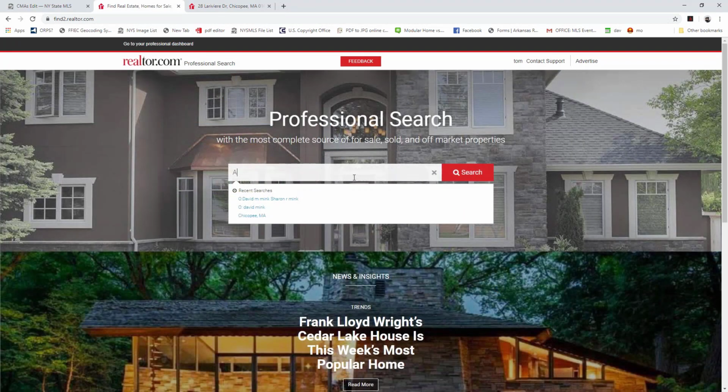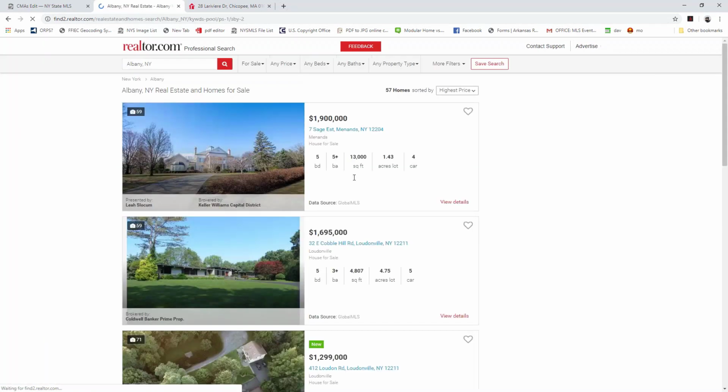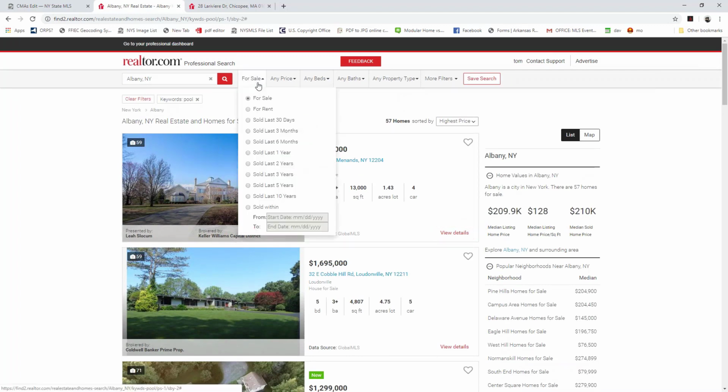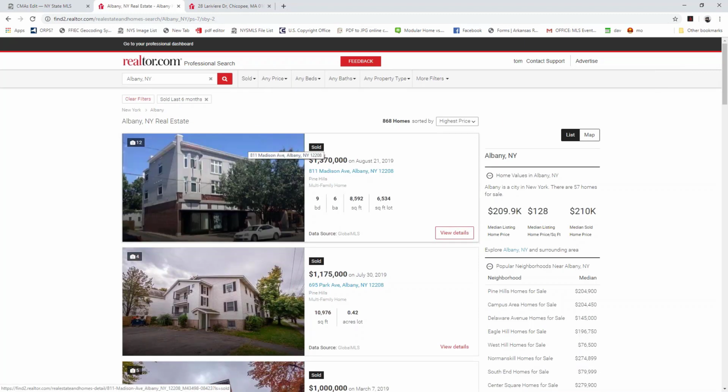So let's go back. Let's just do Albany, New York. That's where I am here. I'm just outside Albany. And I did a search, and by default, it's going to give me what's currently for sale. Again, if we wanted, we can see what was sold within the last 6 months. That's going to filter down and show me the listings that have been recently sold within the past 6 months. Again, this is perfect for the comparables.